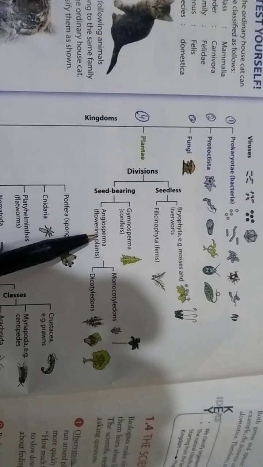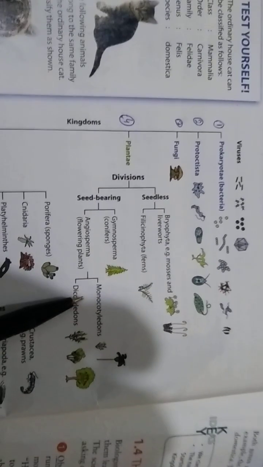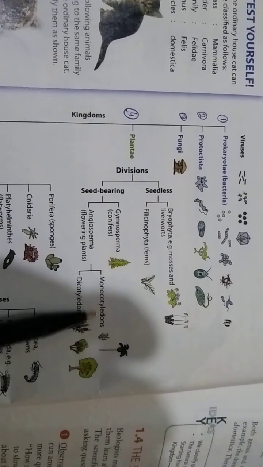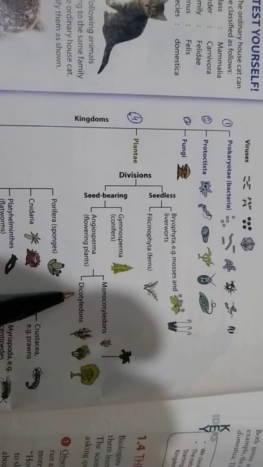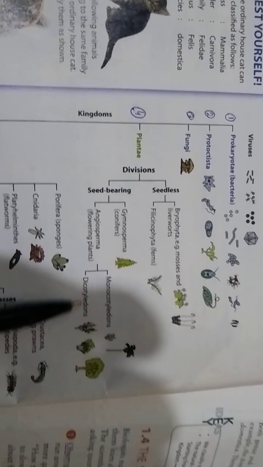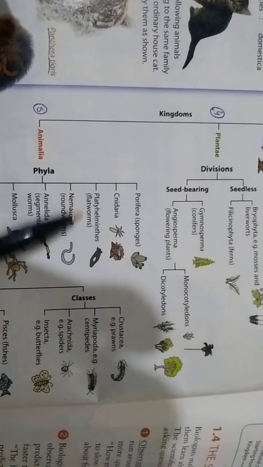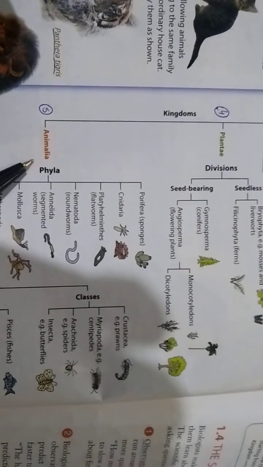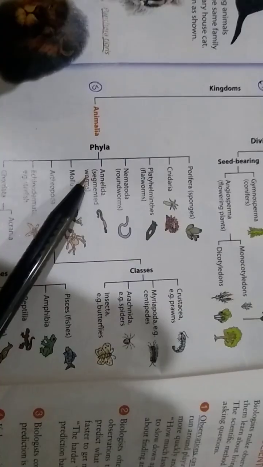And next, angiosperms are divided into two groups: monocotyledons and dicotyledons. These plants look like monocots and these are dicots. And the fifth kingdom is Animalia. Animalia is divided into these phyla: 1, 2, 3, 4, 5, 6, 7, 8, 9. Animalia is divided into 9 phyla.